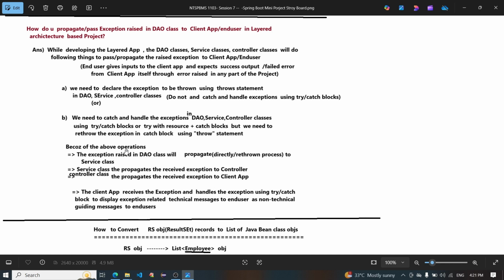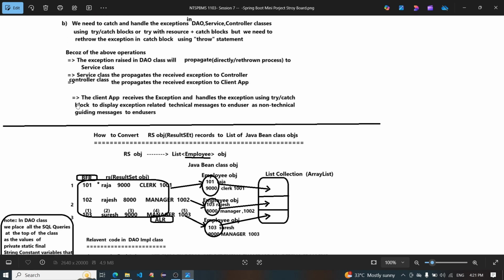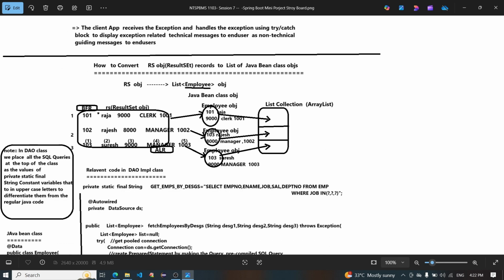Because of the above operation, the exception raised in the DAO class will propagate directly to the service class. The service class propagates the received exception to the controller. The controller class propagates the received exception to the client app. The client app receives the exception and handles it using a try-catch block to display the technical message of the raised exception and a non-technical guidance message to the end user.